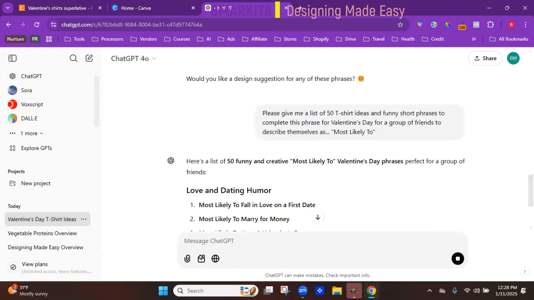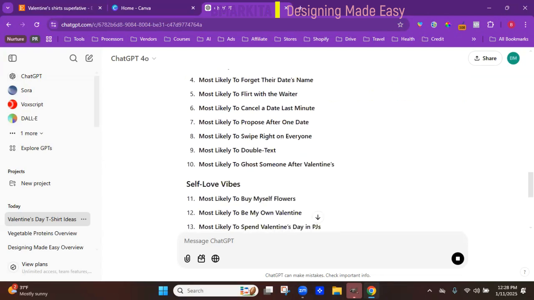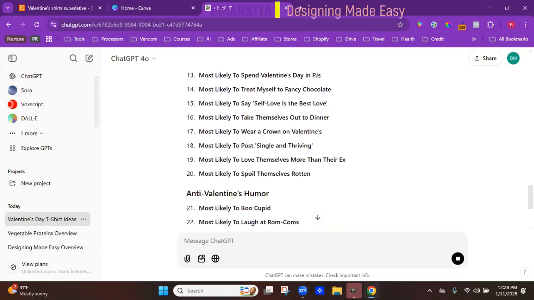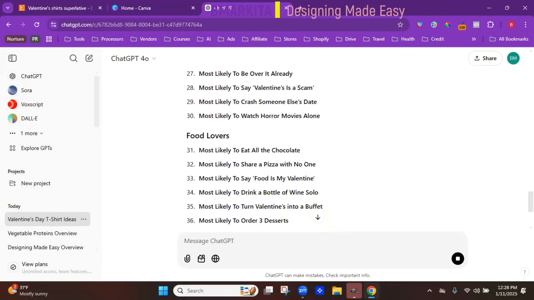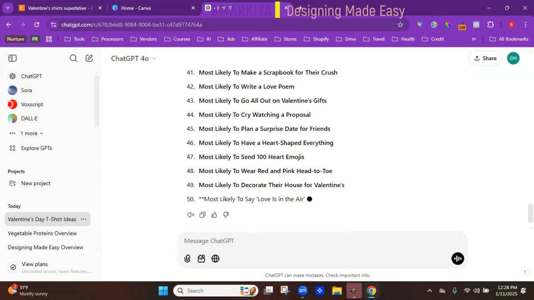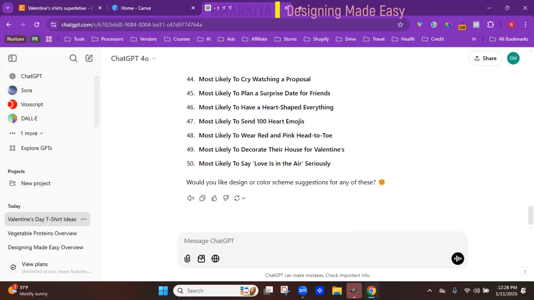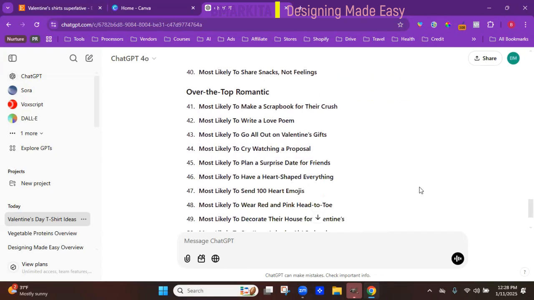Let it populate. As you can see, it gave some new ideas. Flirt with the waiter, buy themselves flowers. Some of them are repeats, but that's fine because we're just looking to expand our list and hopefully it's not too many duplicates. So here's our 50. So the next thing we want to do, because we want to add the list of all these things to a Google Sheets, which is the Google version of Microsoft Excel.